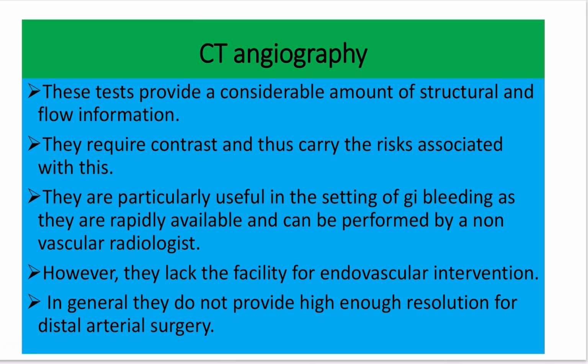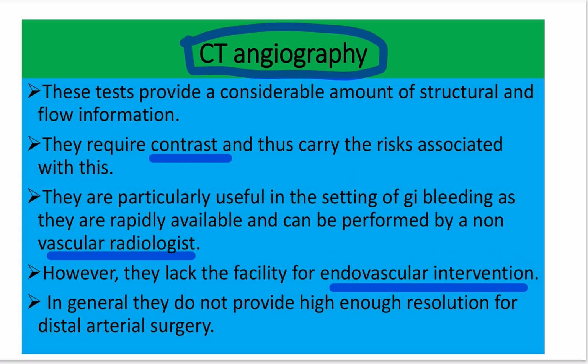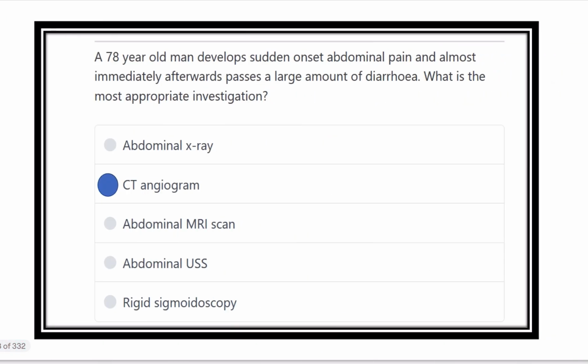CT angiography provides a considerable amount of structural and flow information. It requires contrast and is particularly useful in the setting of bleeding, as it is rapidly available and can be performed by a non-vascular radiologist. CT angiography can be done by any radiologist. There is no need for a vascular surgeon or vascular radiologist. However, in the absence of facilities for endovascular intervention, in general they don't provide a high enough resolution for distal arterial surgery. But we should go directly for CT angiography for the diagnosis of acute mesenteric ischemia.